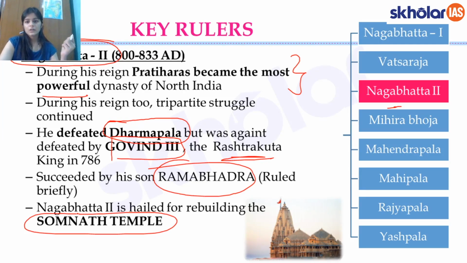First, because the Pratiharas became the most powerful dynasty under him. Vatsaraja shifted the capital to Kannauj, and under his reign he defeated the Pala ruler Dharmapala, but he was himself defeated by Govind III, who was a Rashtrakuta king. Also, remember him for rebuilding the famous Somnath temple.